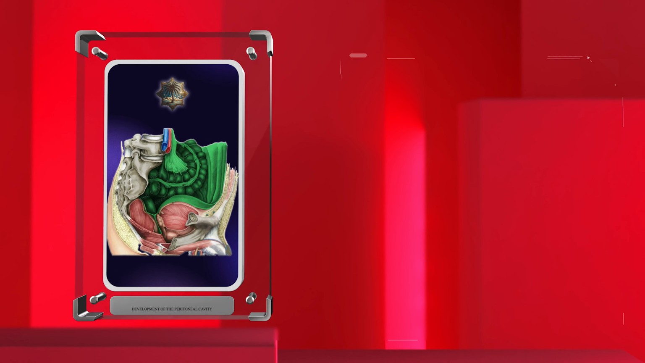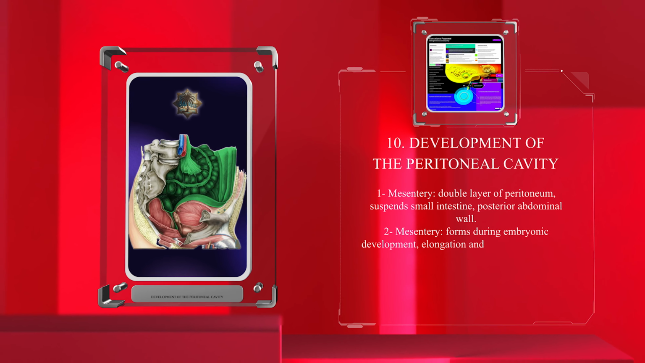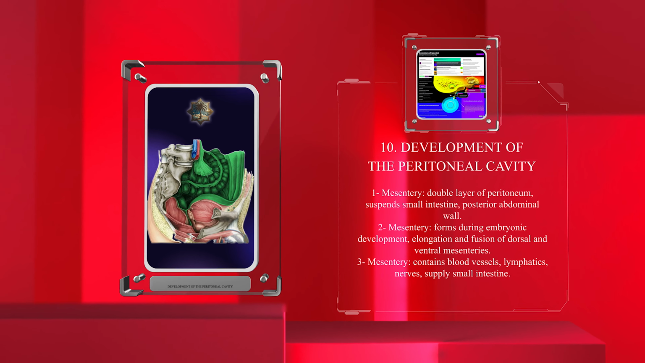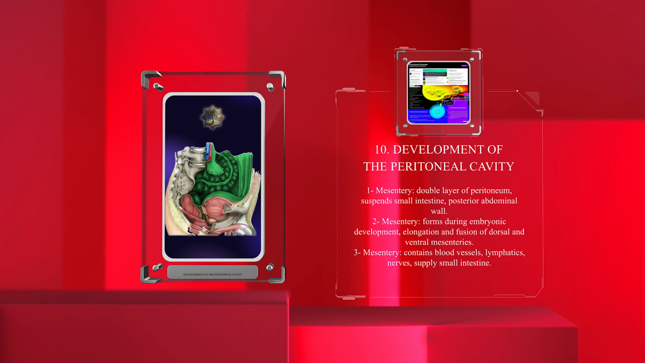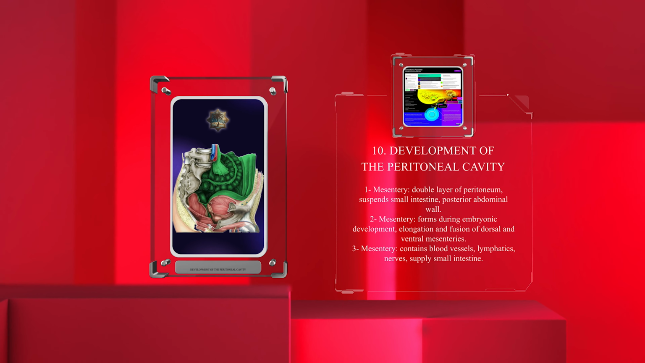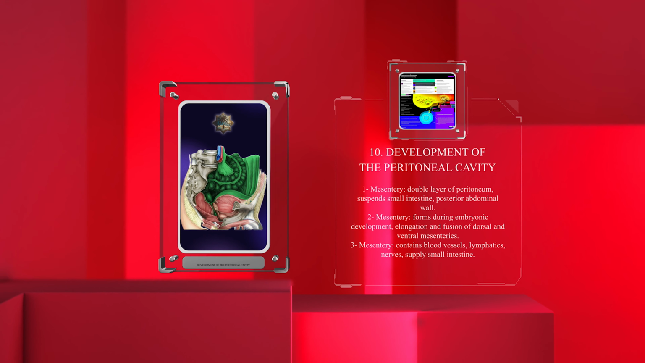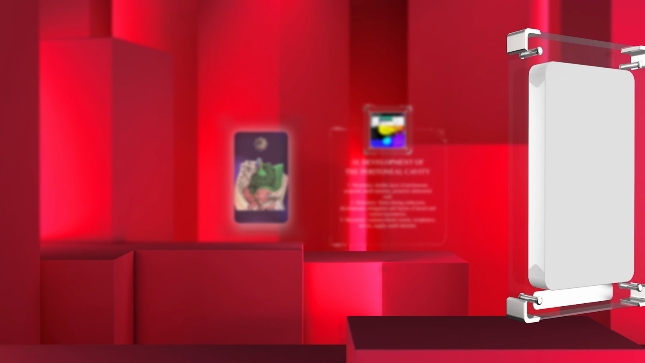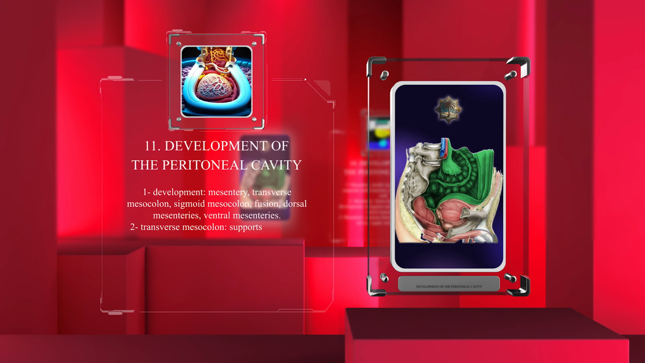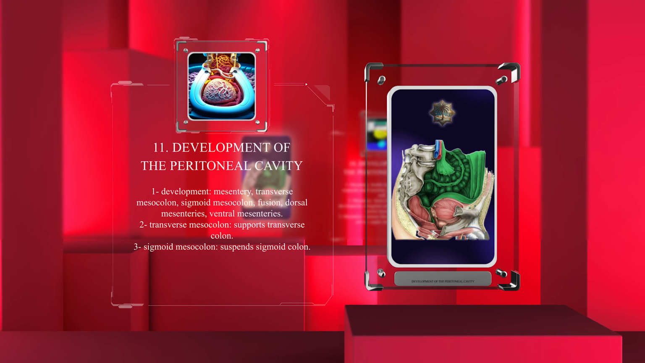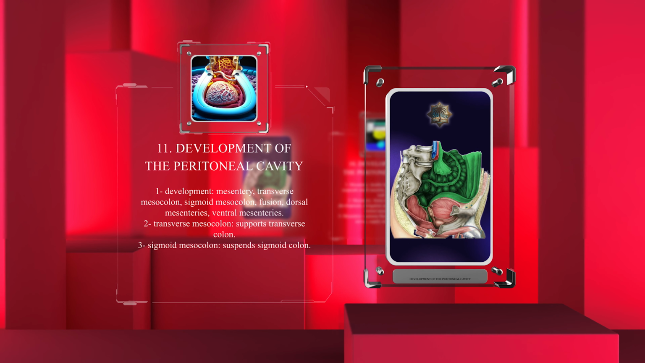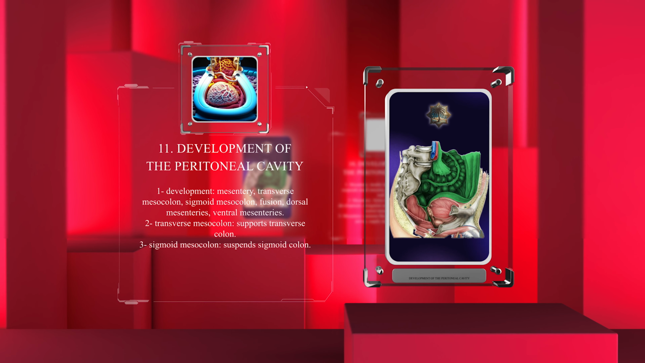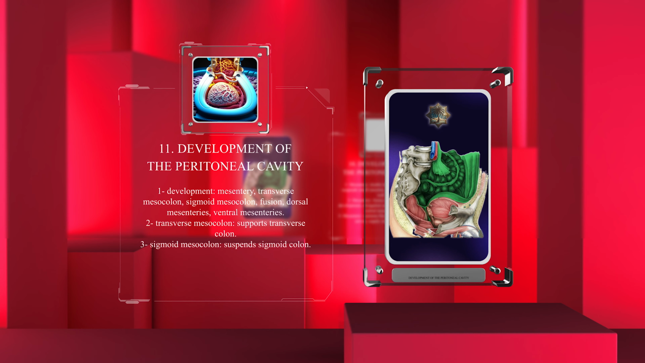The mesentery is a double layer of peritoneum that suspends the small intestine from the posterior abdominal wall. It forms during embryonic development as a result of the elongation and fusion of the dorsal and ventral mesenteries. The mesentery contains blood vessels, lymphatics, and nerves that supply the small intestine. Similar to the development of the mesentery, the transverse mesocolon and sigmoid mesocolon arise from the fusion of the dorsal and ventral mesenteries. The transverse mesocolon supports the transverse colon, while the sigmoid mesocolon suspends the sigmoid colon.